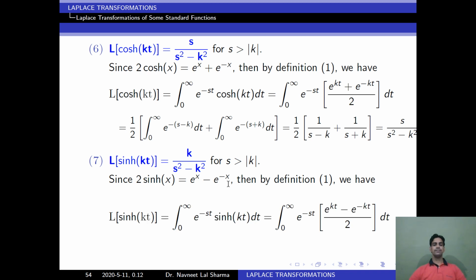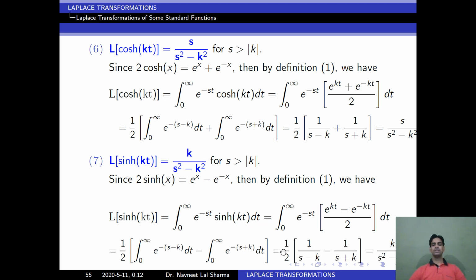So by the definition of Laplace transformation, Laplace of sin hyperbolic kt is equal to integration 0 to infinity e to the power minus st sin hyperbolic kt dt. Now here we can substitute the value and we can simplify. After simplification we get Laplace of sin hyperbolic kt is equal to k upon s square minus k square.